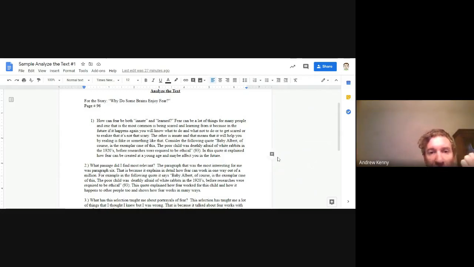Baby Albert, of course, is the exemplar case of this. This poor child was deathly afraid of white rabbits in the 1920s before researchers were required to be ethical. Then they closed the quotes. Now notice there is no period after the word ethical. Instead, they closed the quotes. Then they put in parentheses the number 93. Then after the parentheses, they put a period. That tells me that I can find that quote on page 93 of our book.